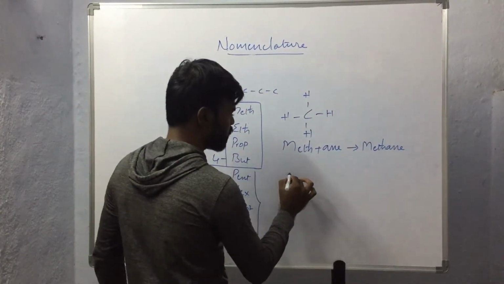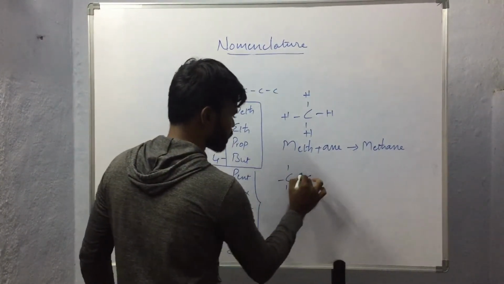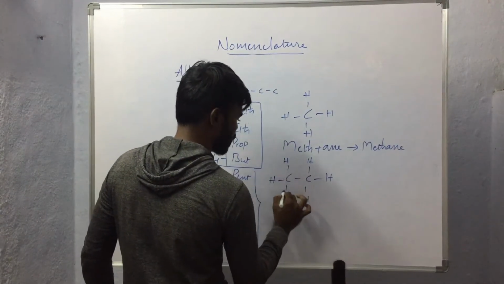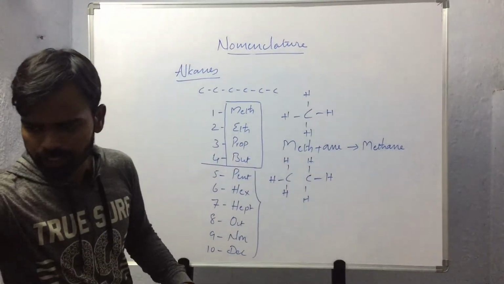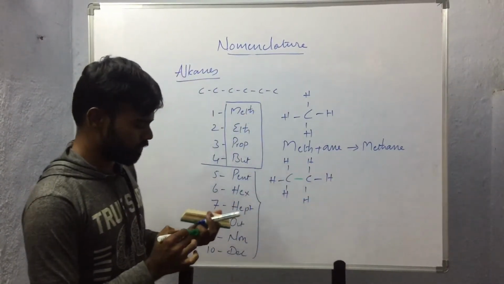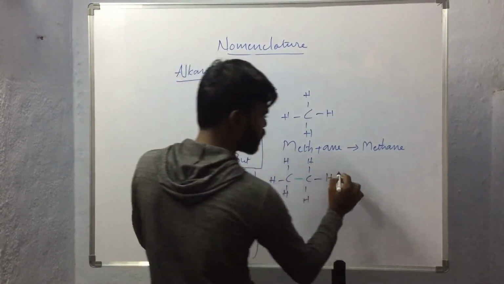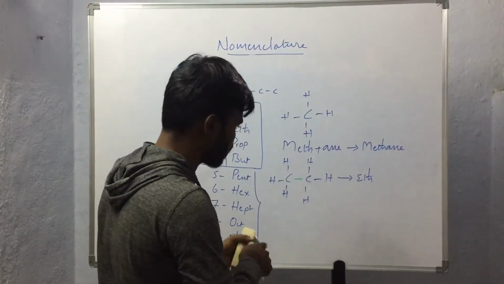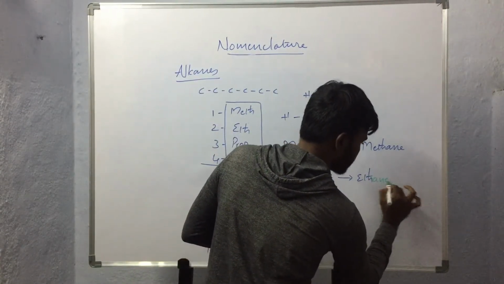If we consider the compound with 2 carbon atoms, in this condition both of these carbon atoms are bound together with a single bond. So for 2 carbon atoms, the prefix eth will be used, and for the single bond, the suffix ane will be used.